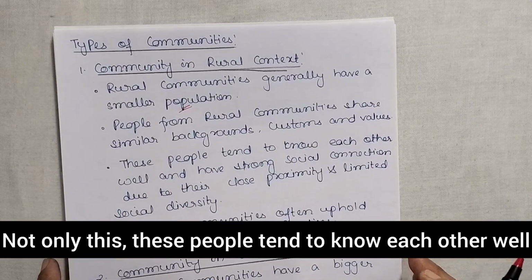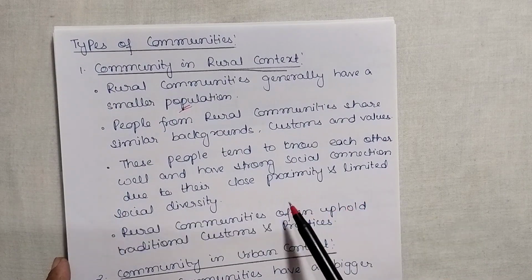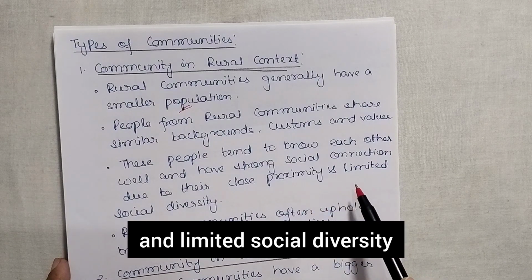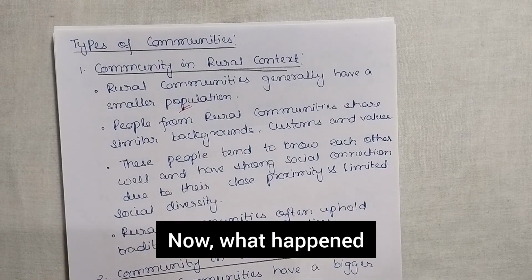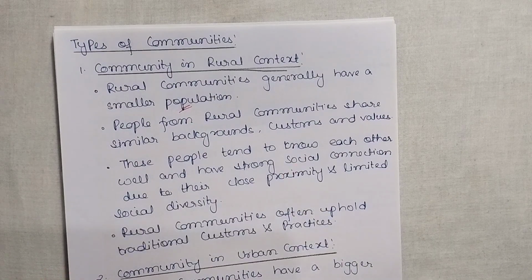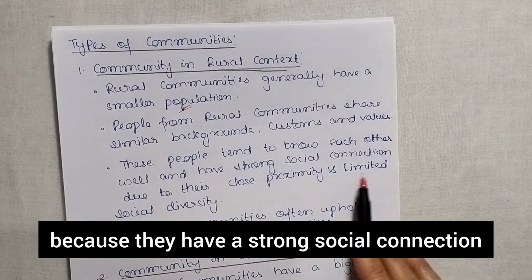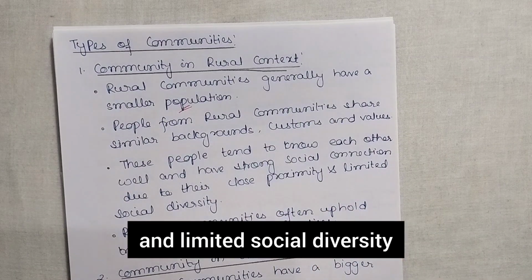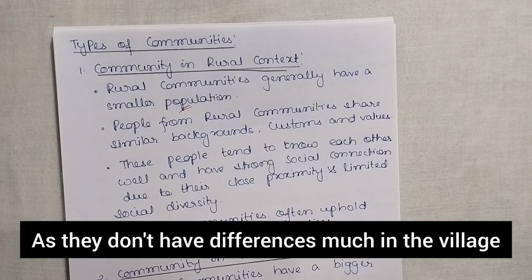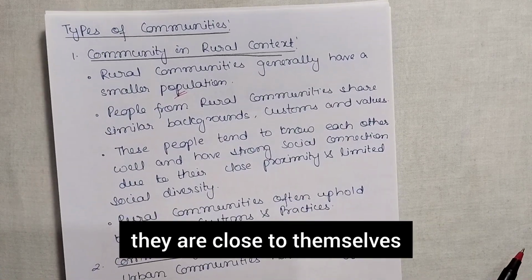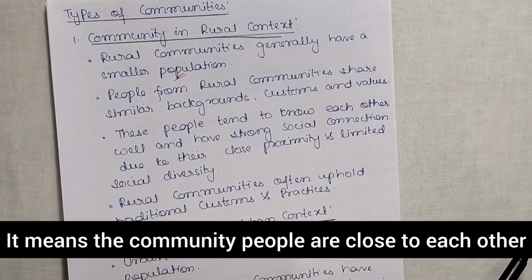Not only this, these people tend to know each other well and have a strong social connection due to their close proximity and limited social diversity. Now what happened? The members of a community in a rural area know each other because they have a strong social connection and close proximity, that is nearness, and limited social diversity. As they don't have many differences in the village, they are close to themselves. It means the community people are close to each other.